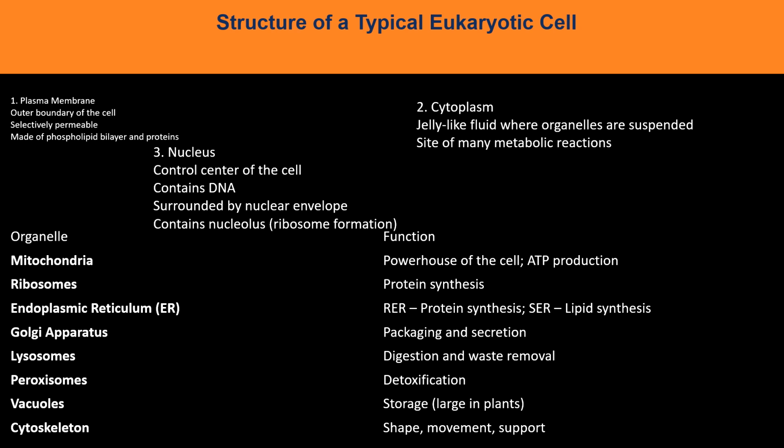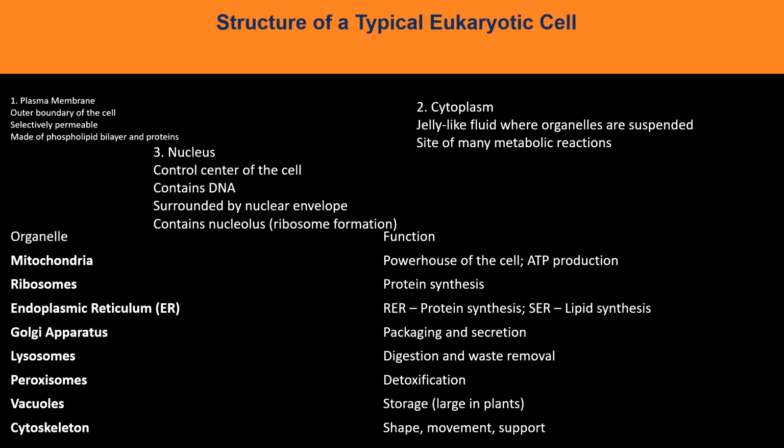And then we have cytoplasm. It is a jelly-like fluid where the organelles are suspended, more like a gel pool in which the organelles are floating. And it is a site of many metabolic reactions as well. If you know what kind of metabolic reactions take place in the cytoplasmic or the cytosolic region, please let me know in the comments. So the next one is nucleus. It is the control center of the cell and contains DNA surrounded by nuclear envelope, and it contains nucleolus, which helps in formation of ribosome.